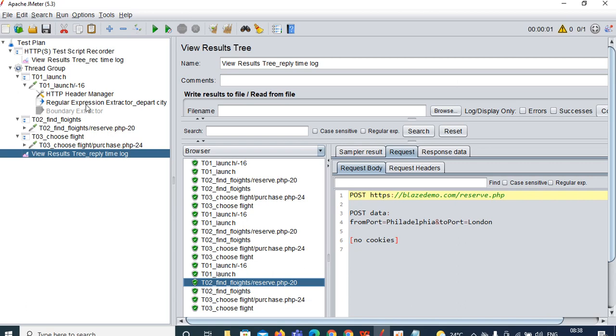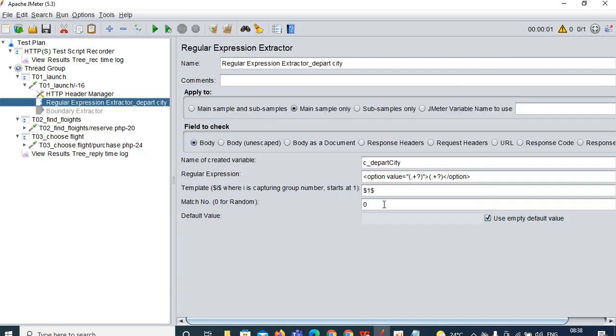So why is it captured like that? In the match number you have given 0, so every time the values are updating. Since you gave random, it is randomly capturing the values from the drop down. We have written the regular expression to capture the drop down values.